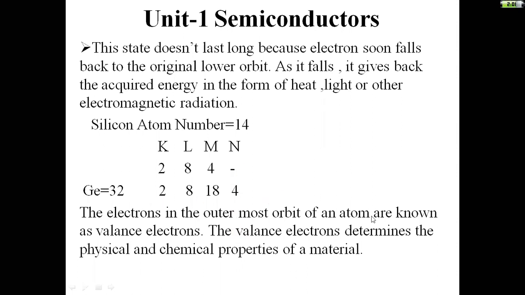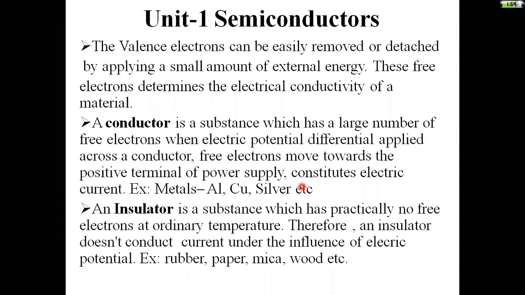The electrons in the outermost orbit of an atom are known as valence electrons. The valence electrons determine the physical and chemical properties of a material. Physical and chemical properties of a material can be identified by using these valence electrons. Next, the valence electrons can be easily removed or detached by applying a small amount of external energy.